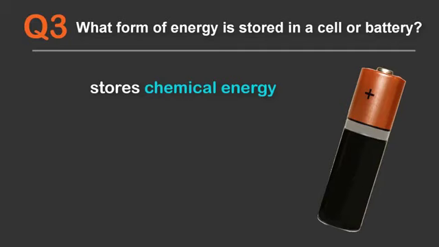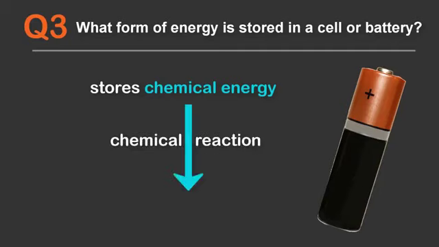When the battery is being used, a chemical reaction is taking place inside the battery and it supplies electrical energy. In summary, the battery stores chemical energy and supplies electrical energy.